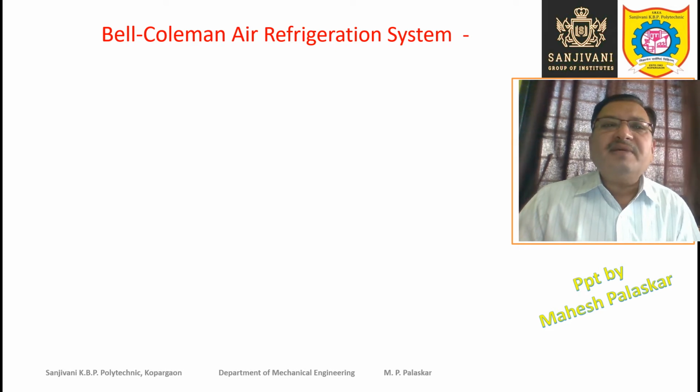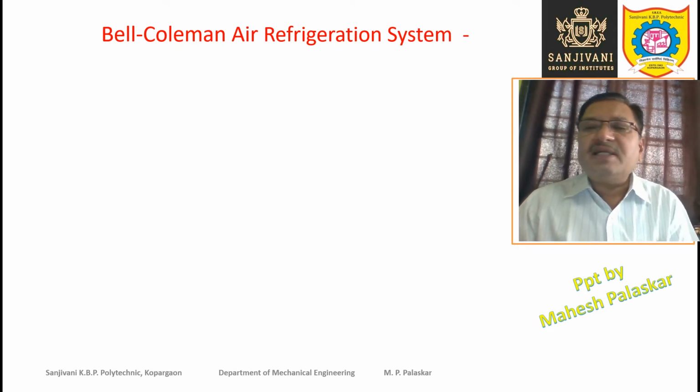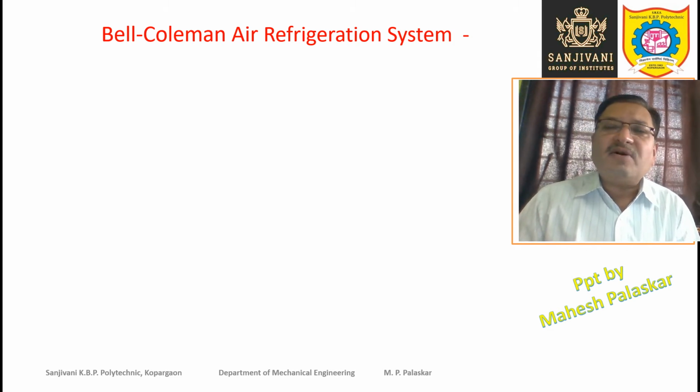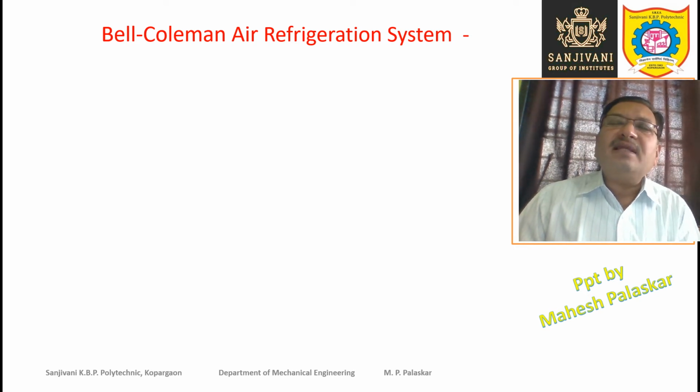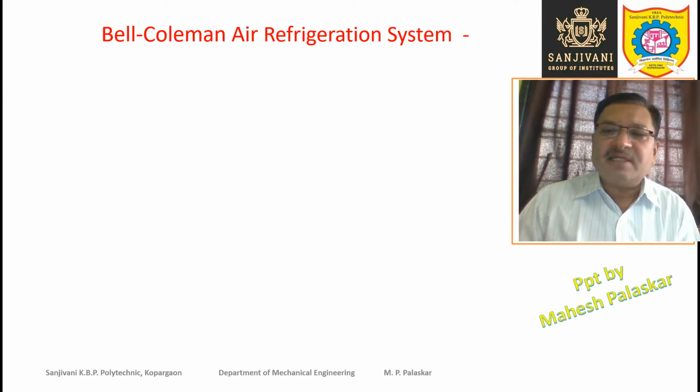And the difference between the air refrigeration system and the vapor compression refrigeration system is that in the vapor compression system we are using the vapor. Actually we are using the vapor and the liquid also. It means the working substance, which is called the refrigerant, is changing its phase from vapor to liquid in